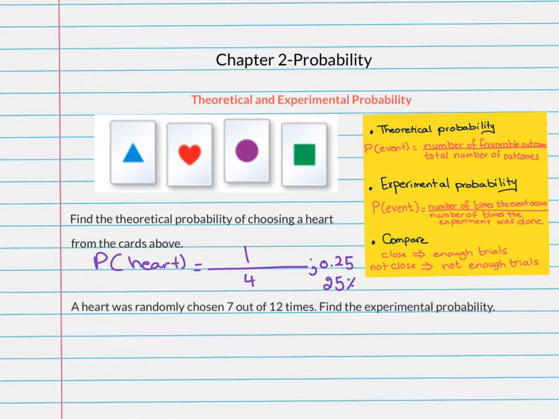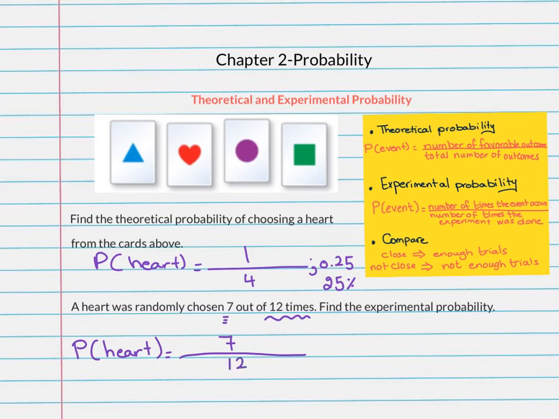And if we need it as a percent, it's 25%. Question number 2. A heart was randomly chosen 7 out of 12 times. So here we are doing an experiment. We are choosing 12 times. And out of those 12 times, 7 times we have chosen a heart. Find the experimental probability. The experimental probability of choosing a heart is equal to the number of times that we got a heart, which is 7 times, divided by the number of times the experiment was done. This experiment was done 12 times.